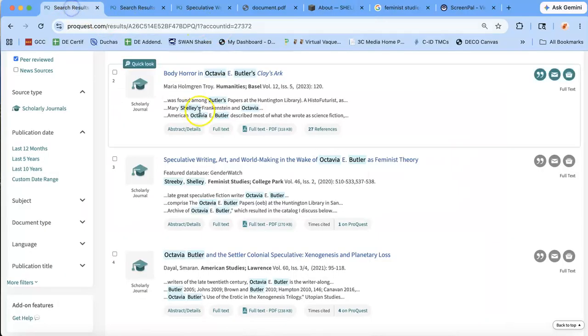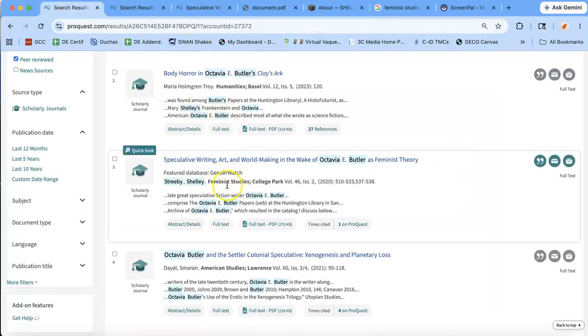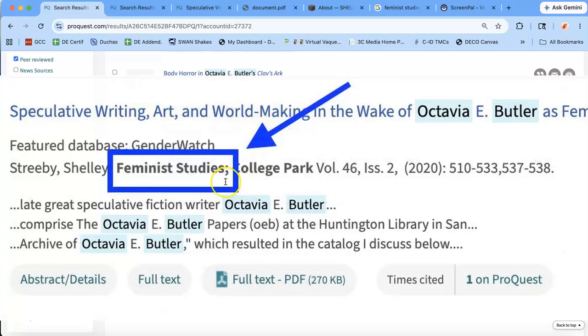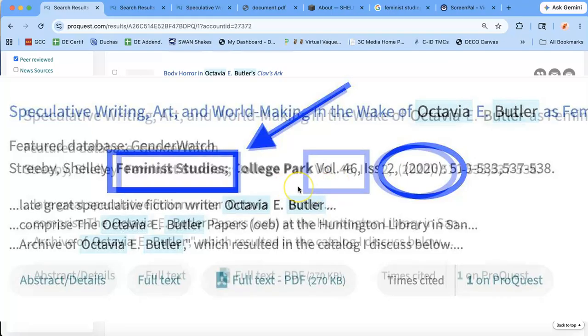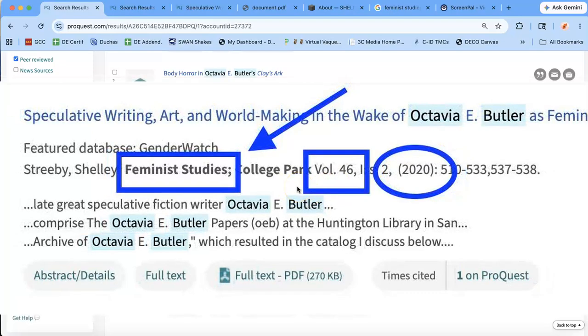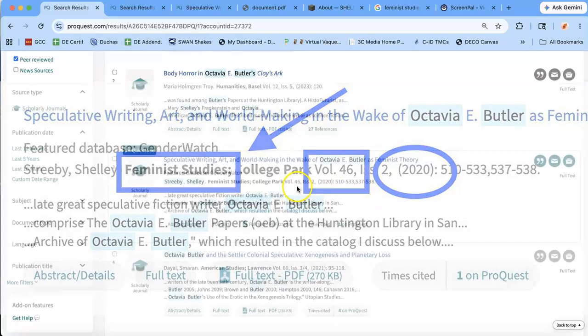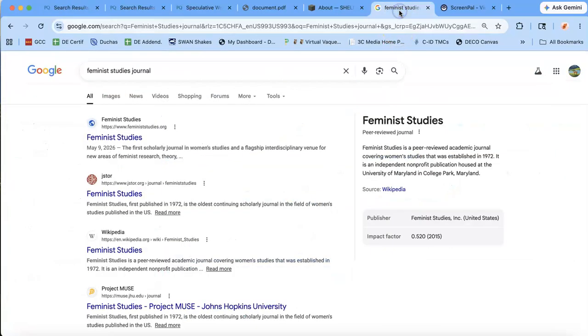Now, I also want to know a little bit more about Feminist Studies. Is that a respected journal? It looks like it could be. We know the publication date. That's really important. If it's volume 46, that means it's been around for about 46 years, because a volume comes out every year, unless a volume comes out twice a year, in which case it's been around for about 23 years. So let's have a look.